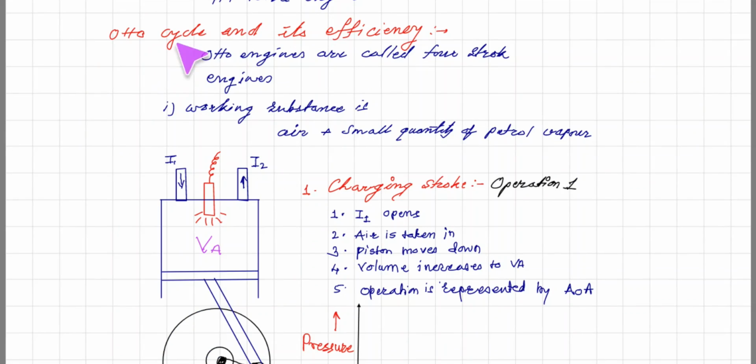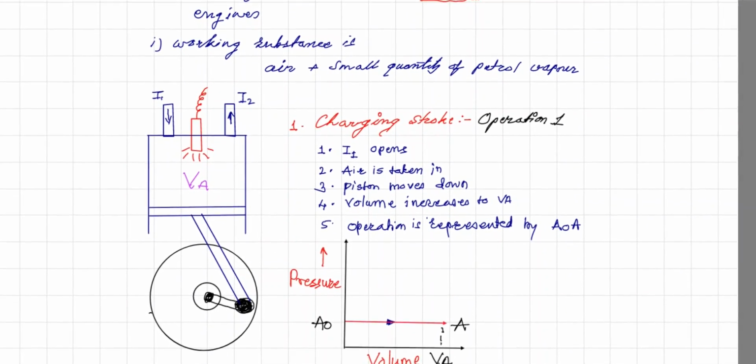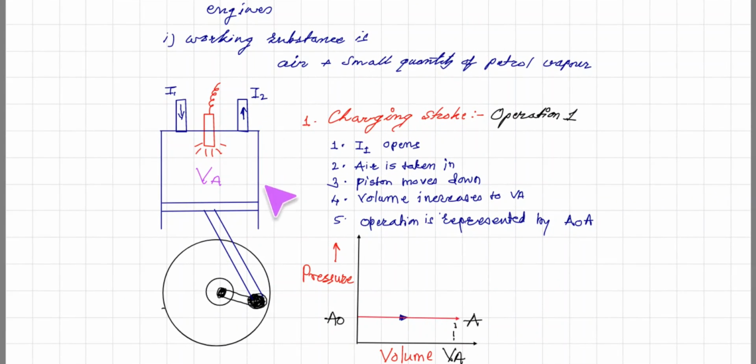Now we are talking about the Otto cycle and its efficiency. We are talking about the Otto engine. First, an important thing: Otto engines are called 4-stroke engines. We are going to see what the 4 strokes in the engine are. Now in the diagram you see the Otto engine. First understand this.